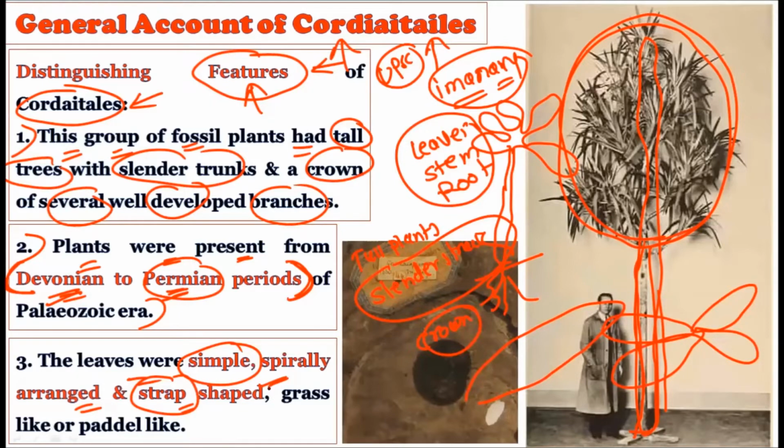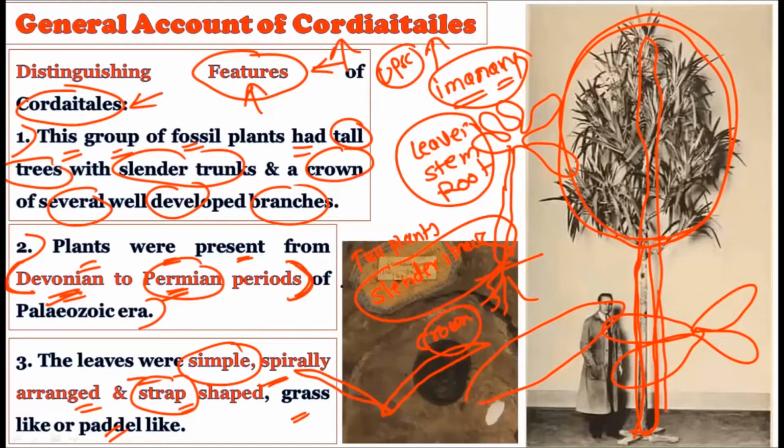Their shape is quite strap-like, and grass-like or paddle-like. Grass-like, as you can imagine how grass leaves are: they originate from the base and go like this. So this type of paddle-like leaves were there in these particular plants. So the tall tree is there, the apex crown is there, the slender trunk is there, and the leaves are simple and spirally arranged, strap shaped, and sometimes look grass-like or paddle-like.